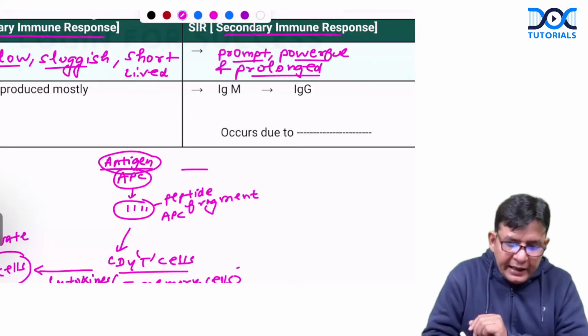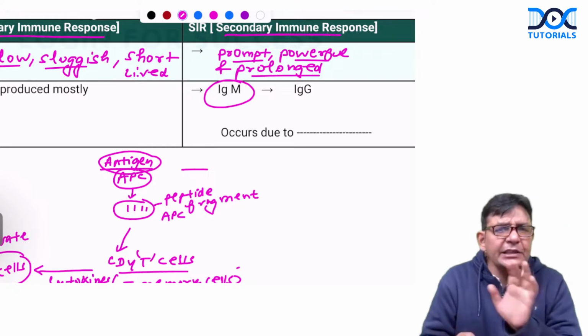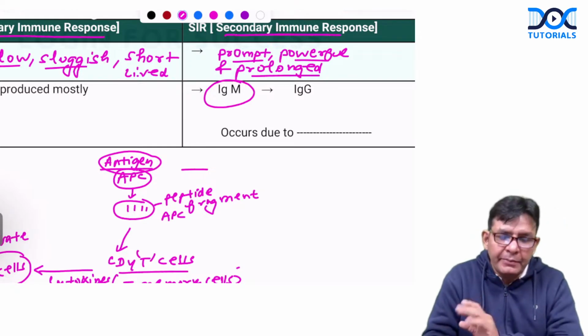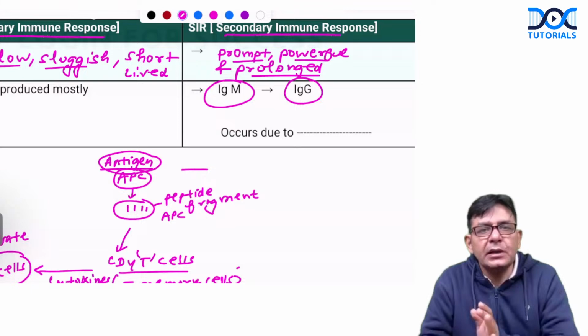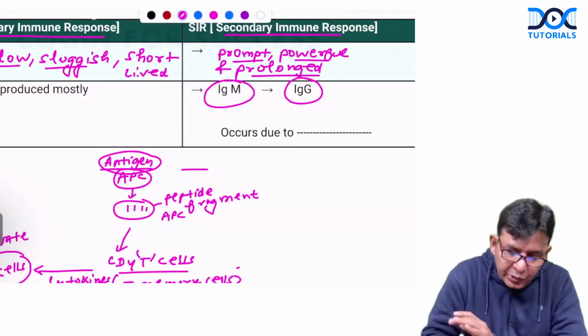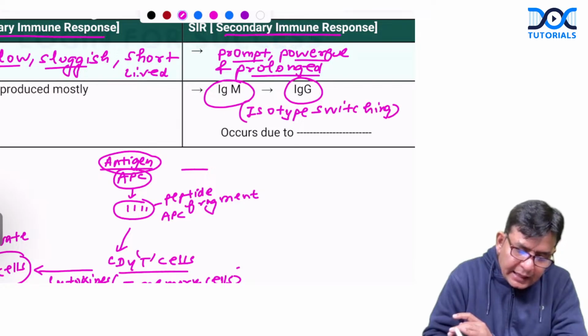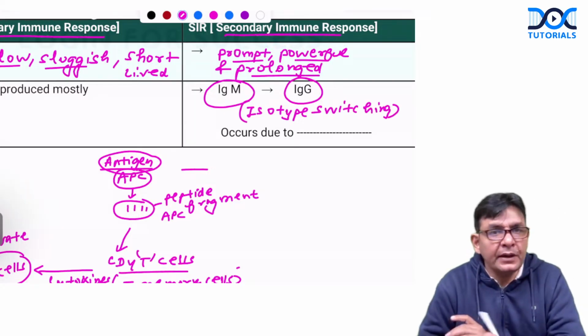Okay. Again, in any of the immune responses, IgM will be produced first. But this time what will happen? It will change to IgG very fast. IgM changes to what? IgG very fast. And this particular thing is termed as what? Isotype switching. Okay, guys, isotype switching or class switching.